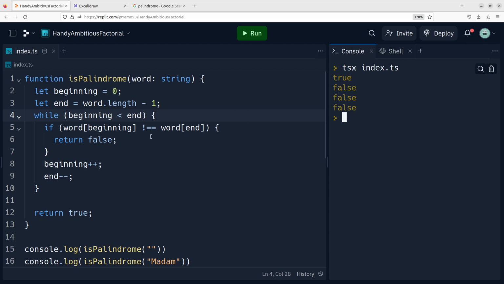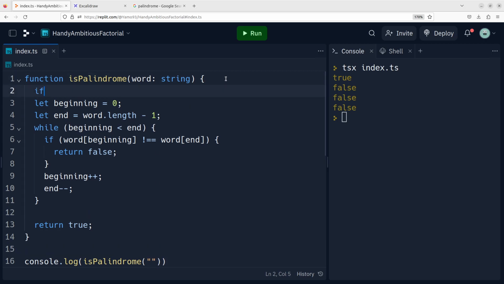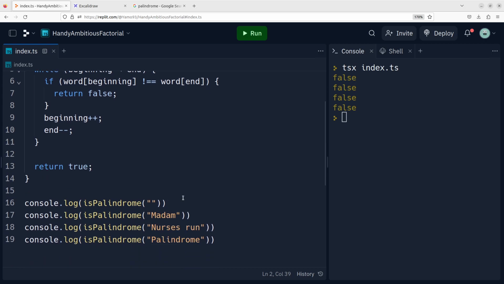Yeah, so apparently this is not working at the moment. This is true, which it shouldn't be. So then I will add the if statement at the beginning. If the length of the word is 0, if it's an empty string, return false. So this should now return false for the first case, which is nice.